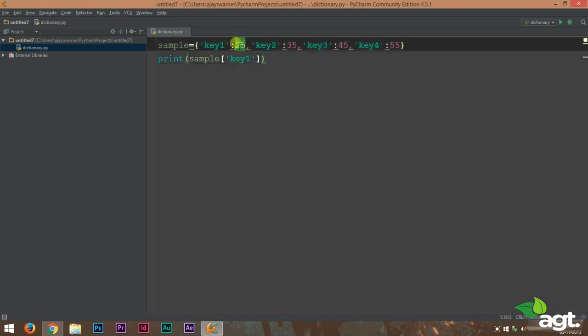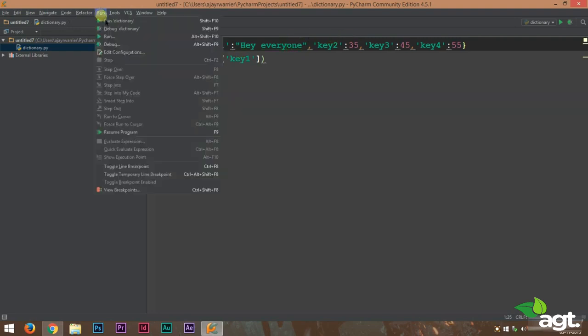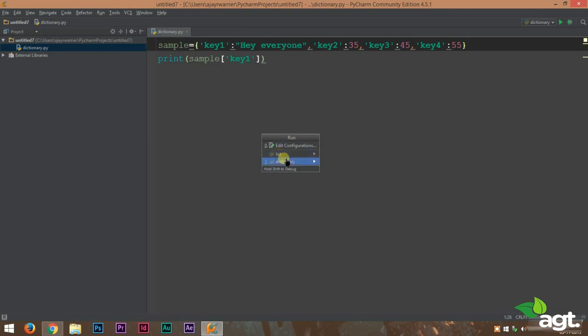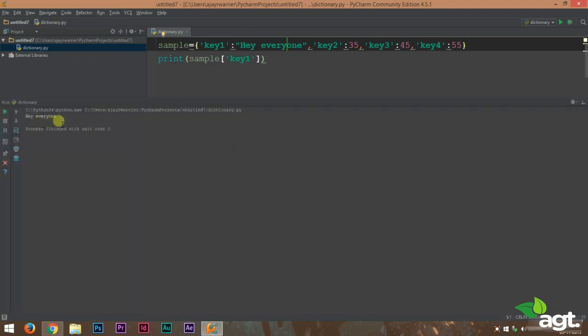Now the values need not be integers. That is the best part. It can be anything. It can even be a string. We'll try running this again and you can see that it works. So a dictionary will have a number of keys and each key will have a unique value, and these keys can be used to get that value.